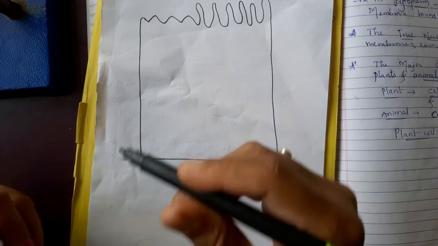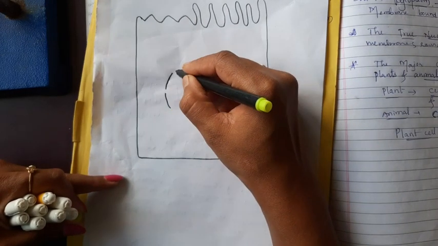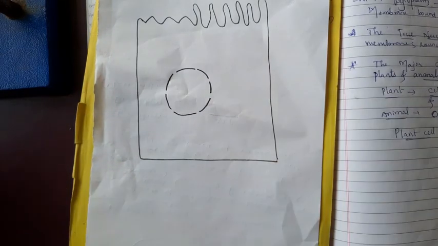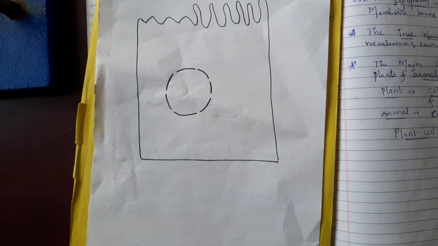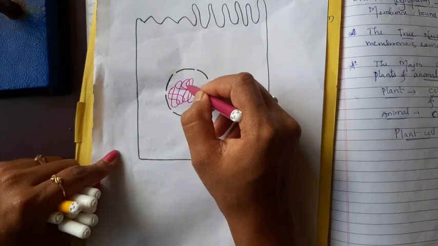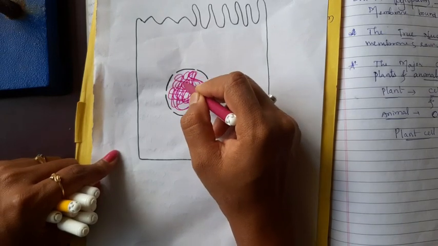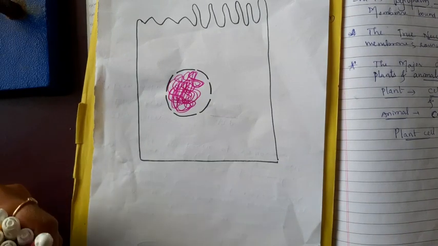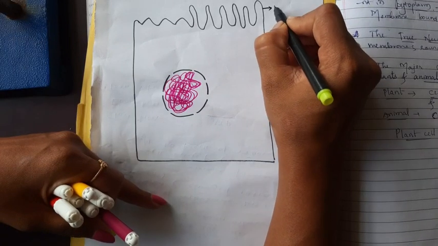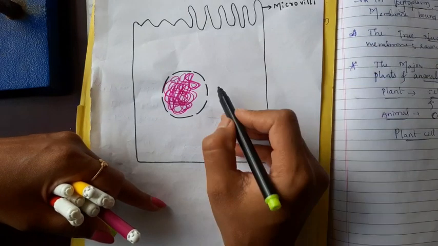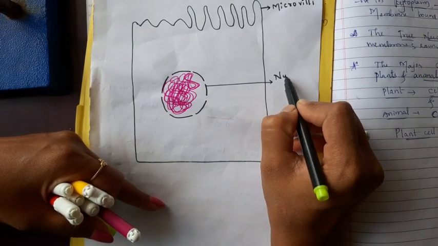Then at the center there is one of the cell organelles, that is the nucleus. The animal cell does not have any cell wall; only one protective layer is present, known as the plasma membrane. Let me label all these things first. These are the microvilli. This one is the nuclear membrane.